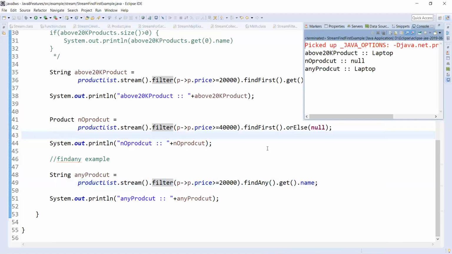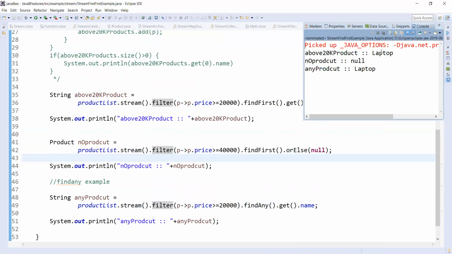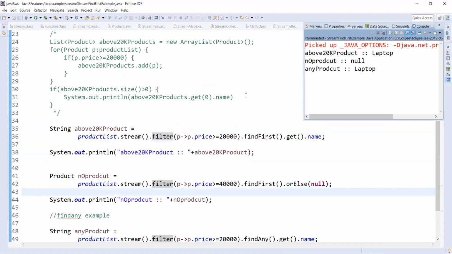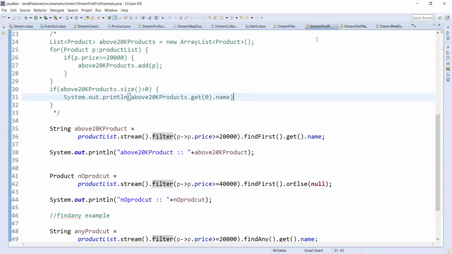Okay, so the above-20K product is laptop, and for the other one there is no product, so we get null. For any product, now we get laptop. Sometimes if you run again and again, you may get mobile also. That depends on the runtime.